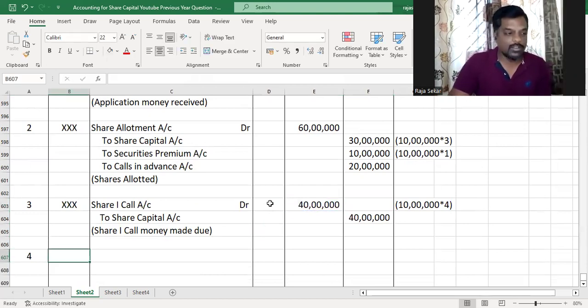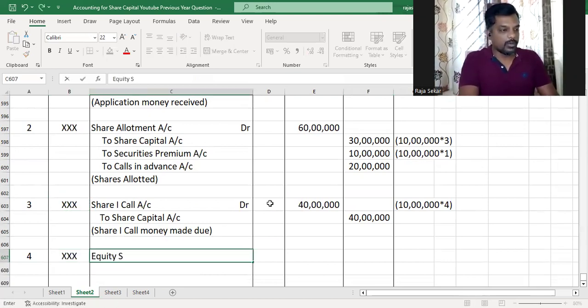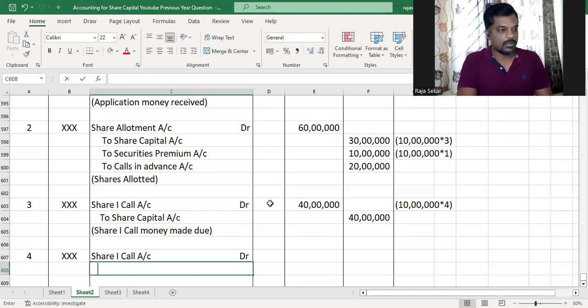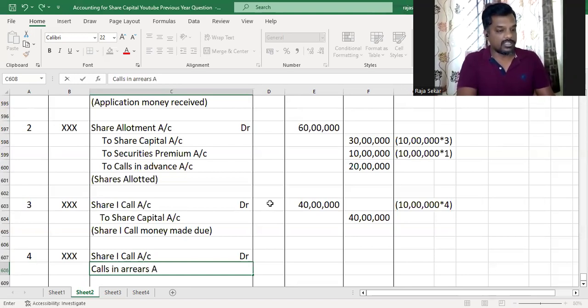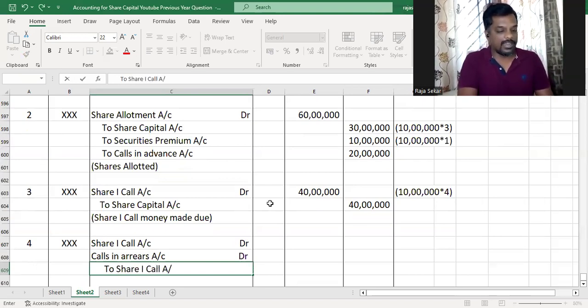And now it's time to receive the first call money. And we know that there is some calls in arrears here. So equity share first call account debit, and calls in arrears account debit, as we have calls in arrears, to equity share first call. I made an error here.